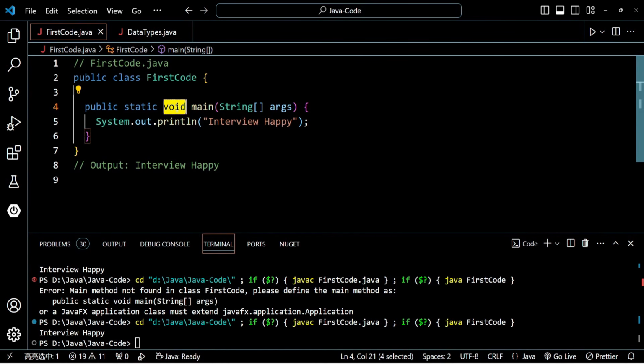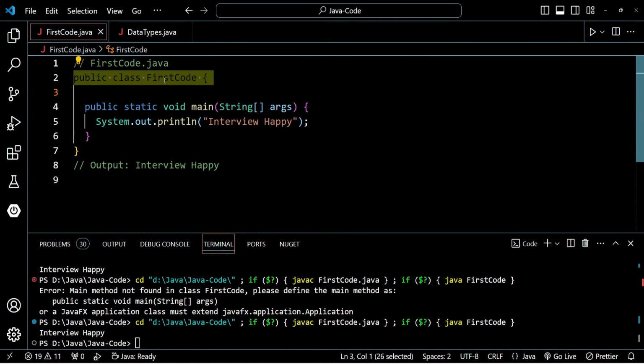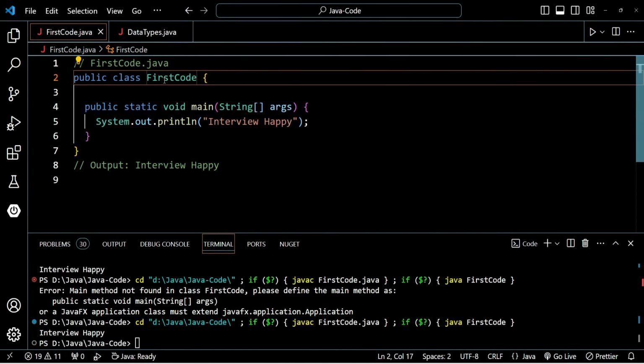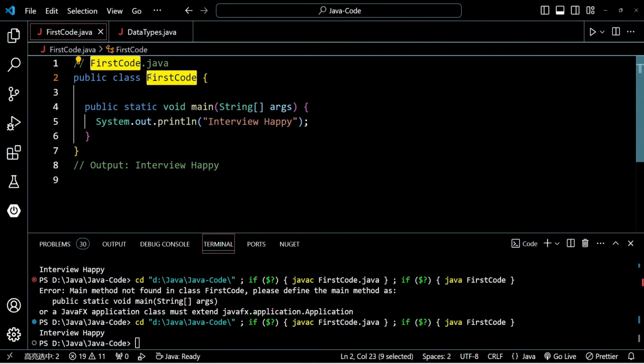Public is an access specifier, meaning by using this public keyword, your main method will be accessible from outside, even outside this first code class. That is the reason why the JVM program, which is outside this first code class, is still able to access your main method.